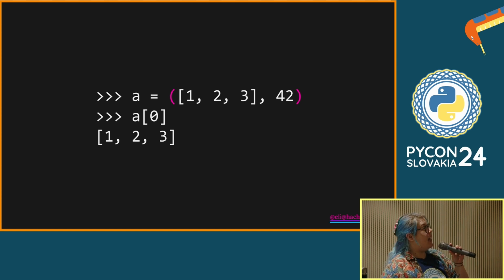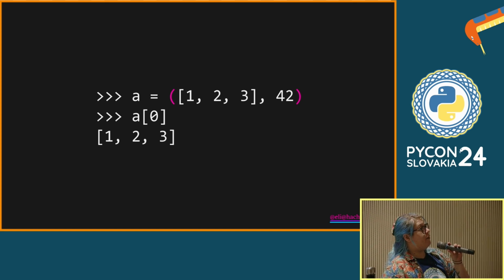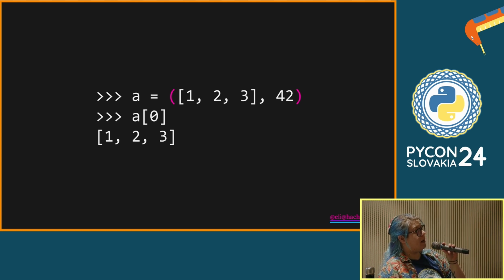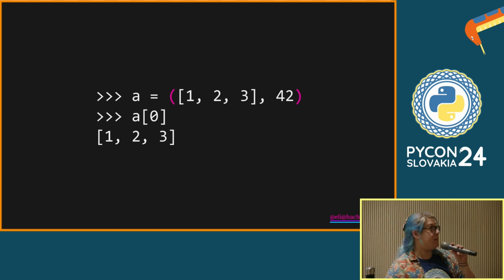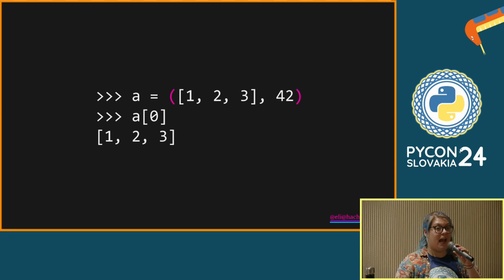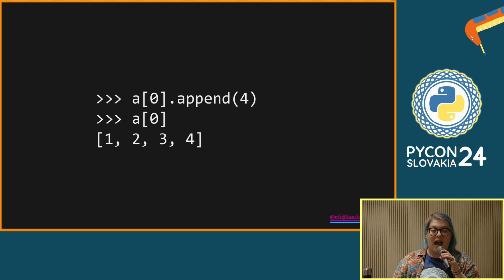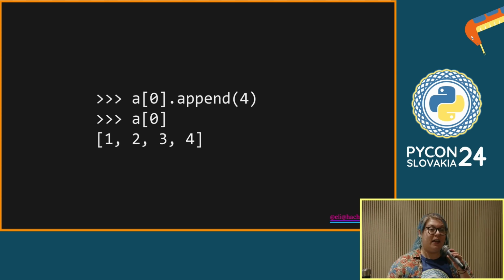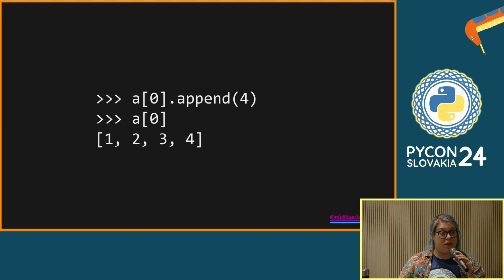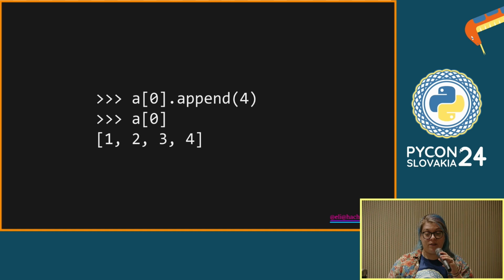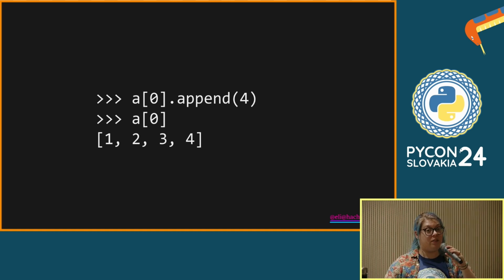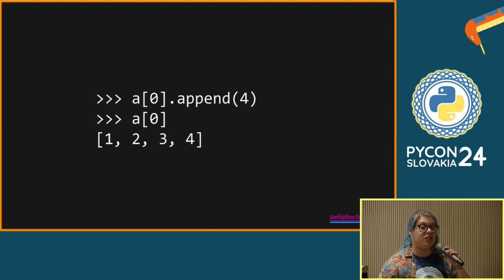We have A here, and it is a tuple, you can see, because it's got the round brackets. And inside the tuple, we have a list, which is mutable, and a number, an integer, which isn't. And we can look at that first object that's a list by saying A[0], just the same syntax as we do for lists. And with lists, we have things like the append method, which we can use to mutate the list in place. So if we want to make our list longer, we can do that, no problem. The list has just been changed in place.